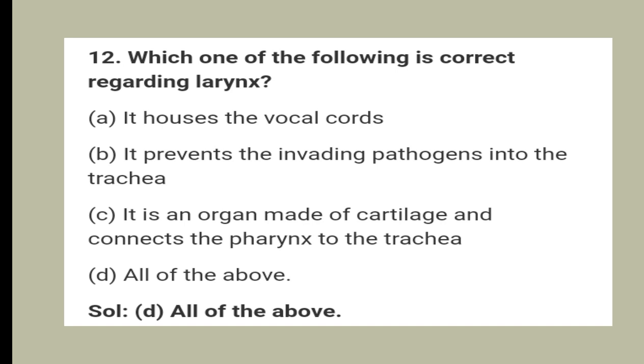12th question, which one of the following is correct regarding the larynx? Option A, it houses the vocal cords. Option B, it prevents invading pathogens from entering the trachea. Option C, it is an organ made of cartilage and connects the pharynx to the trachea. And option D, all of the above. And the answer is option D, all of the above.